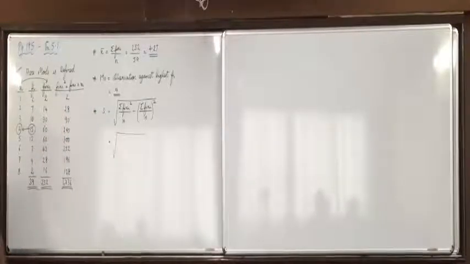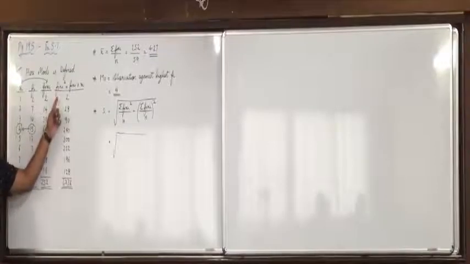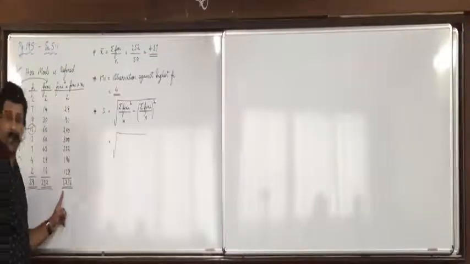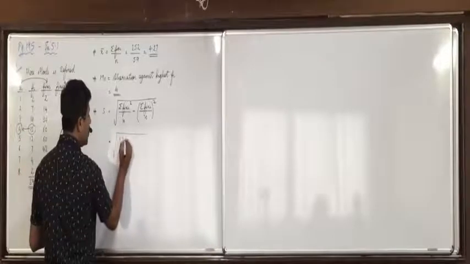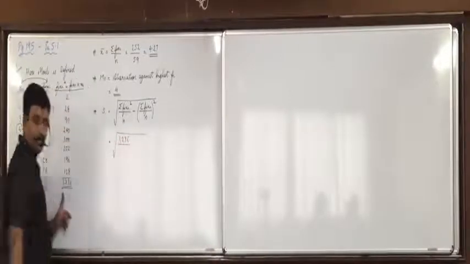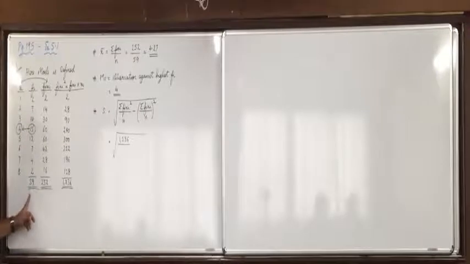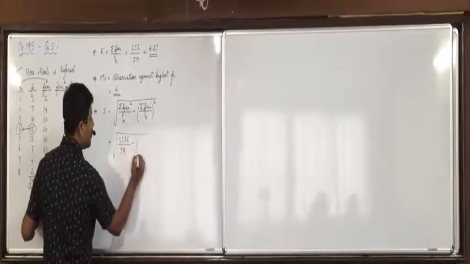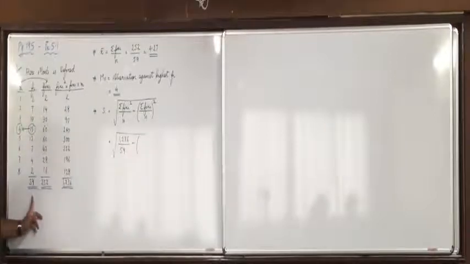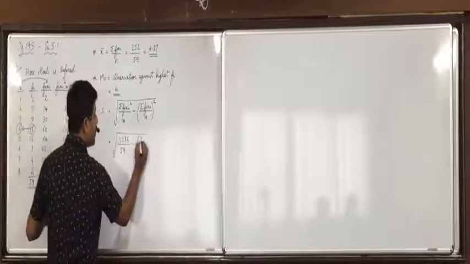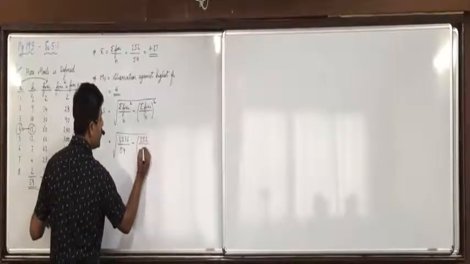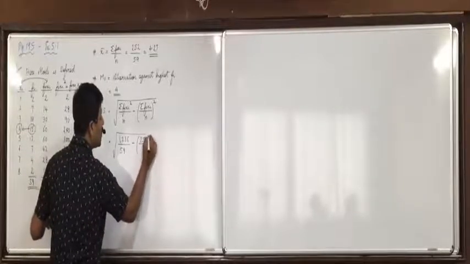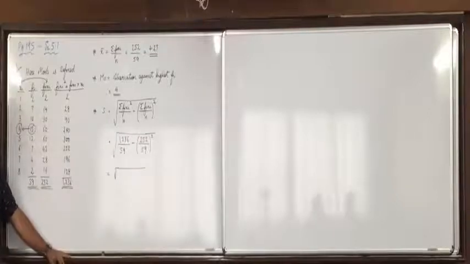Now sigma fi xi square, see here in the workings, sigma fi xi square is 1236. So square root of 1236 divided by n, the total of frequency, 59, minus sigma fi xi is 252. Do you all get that? Upon n, 59, whole square. Did everyone understand this?